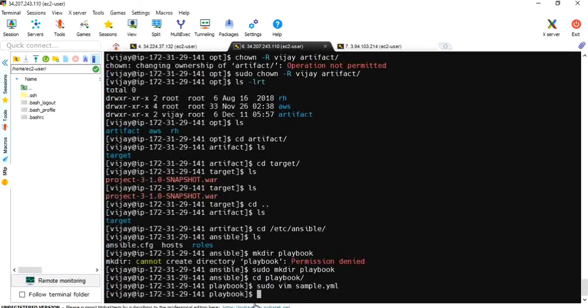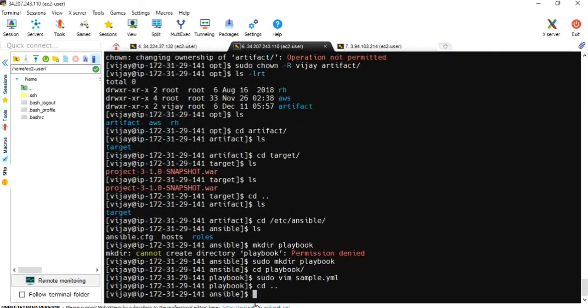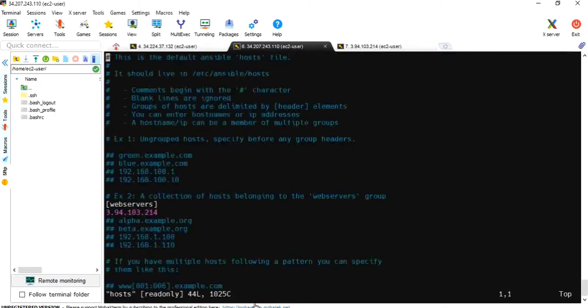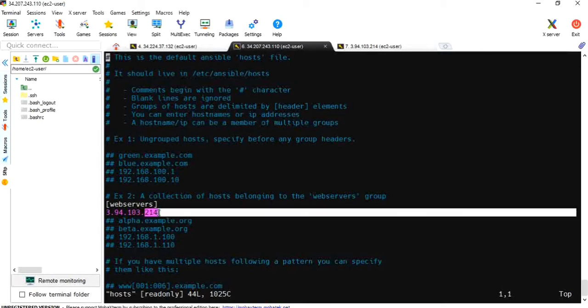Let me see in which group my host exists. It is under the web servers section. This is the IP address of server 3.